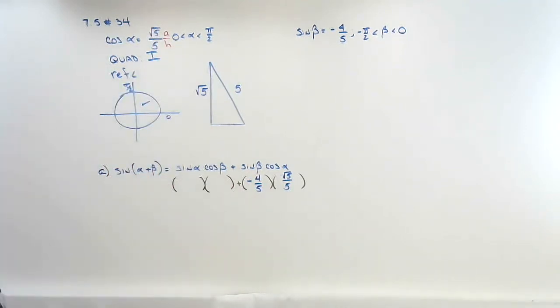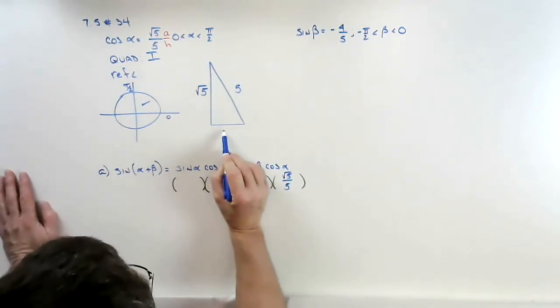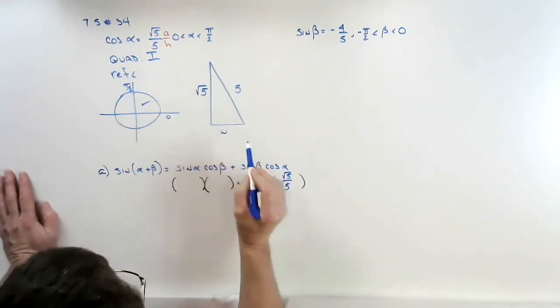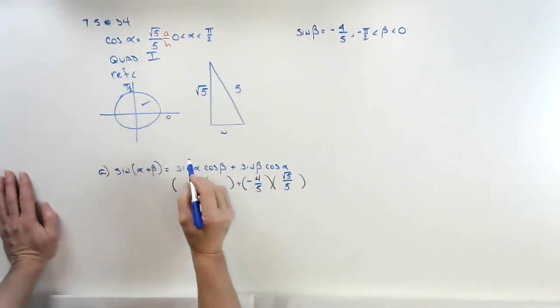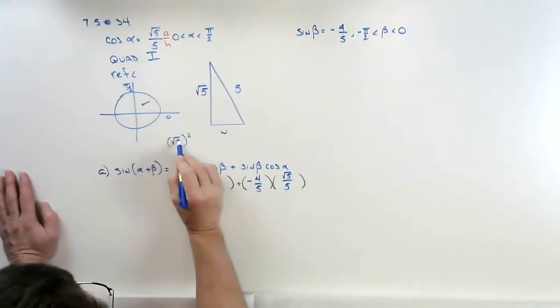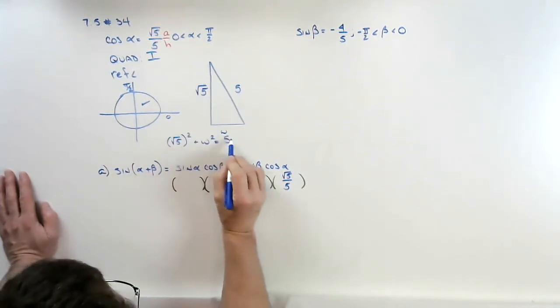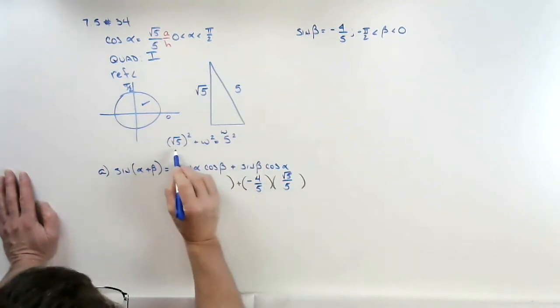Pick one. Now, this side here, I need to know what this is, right? So we'll call this W, and we're going to do the Pythagorean theorem. The square root of 5 squared plus W squared equals 5 squared.